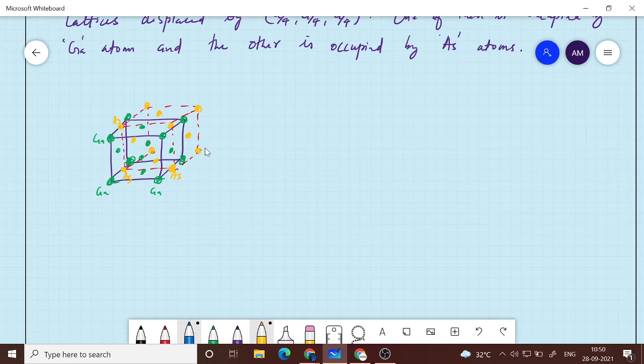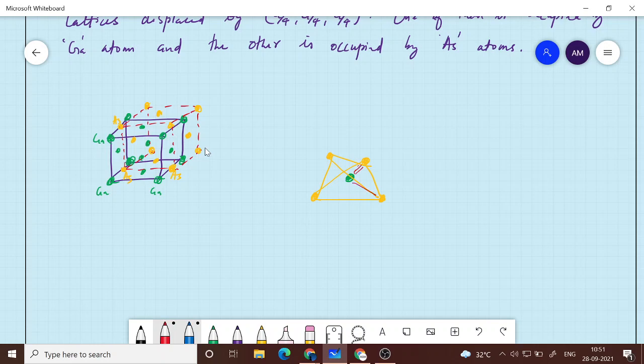If you take any gallium atom, it will have 4 nearest neighbors, which are arsenic atoms. Okay, so there is a gallium atom at the center, which is entering into covalent bonds with the 4 arsenic atoms.